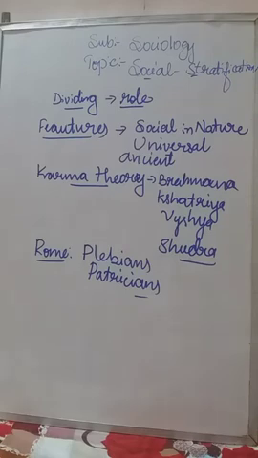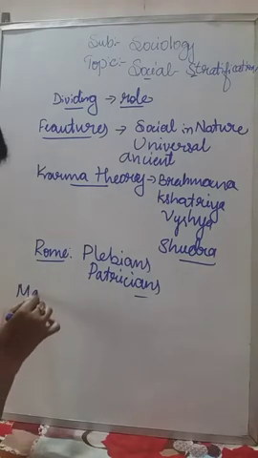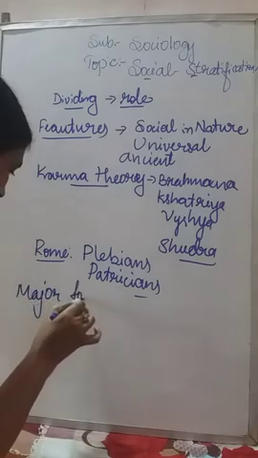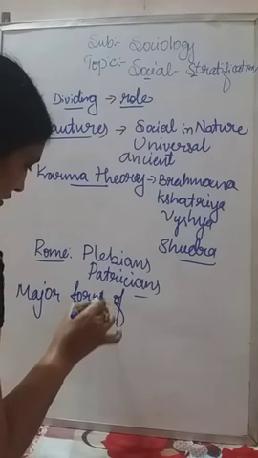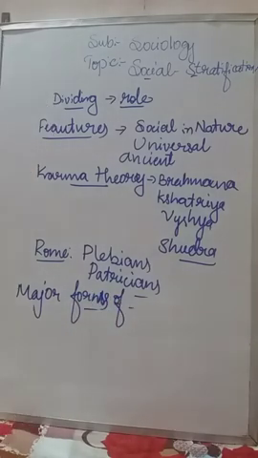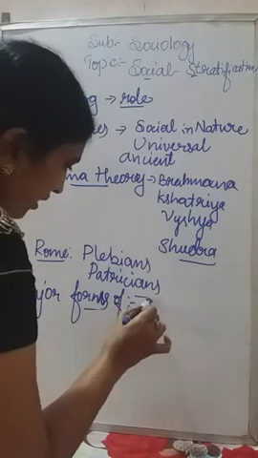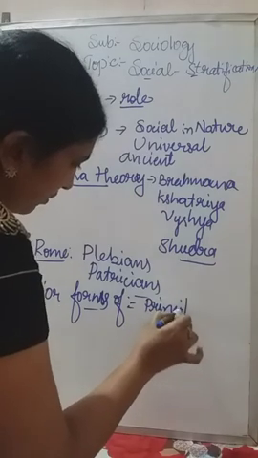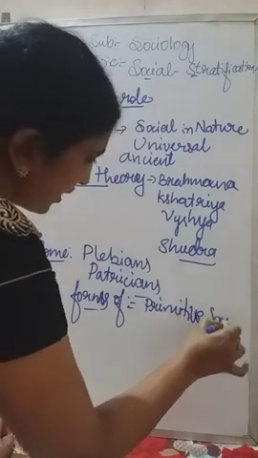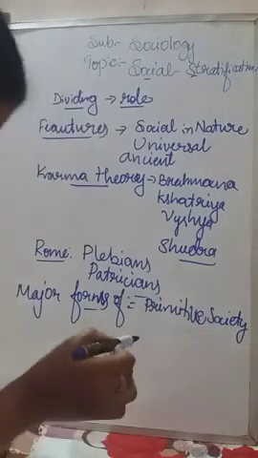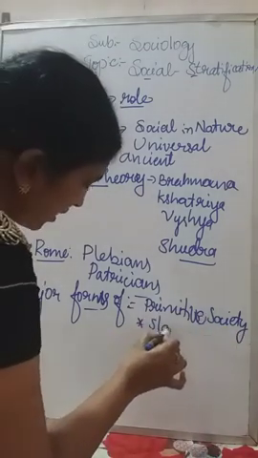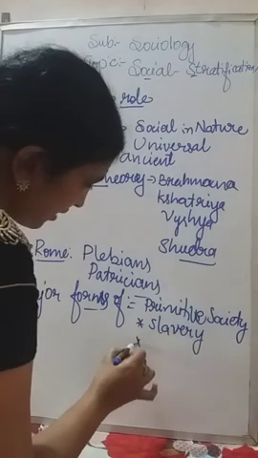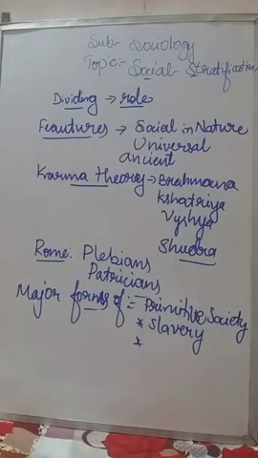Okay, next, name the group of people. Major forms of social stratification. We have to know about the major forms of social stratification. One is the primitive society. Primitive means already existed, that is called the primitive society. The second one is slavery. Slavery means doing lower grade work, that is Jita Paddhati, that is called slavery.